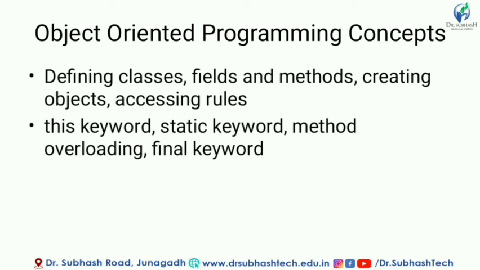Then with this we will see the various keywords in the Java programming language: this, static and final. These keywords are used in Java with various purposes. For example, this refers to the current object, right? And that is also used for differentiating class parameter and method parameter. We will see this with an example also. Then there is the keyword static. Static means that a variable or a method is shared between all the objects, that is known as static.